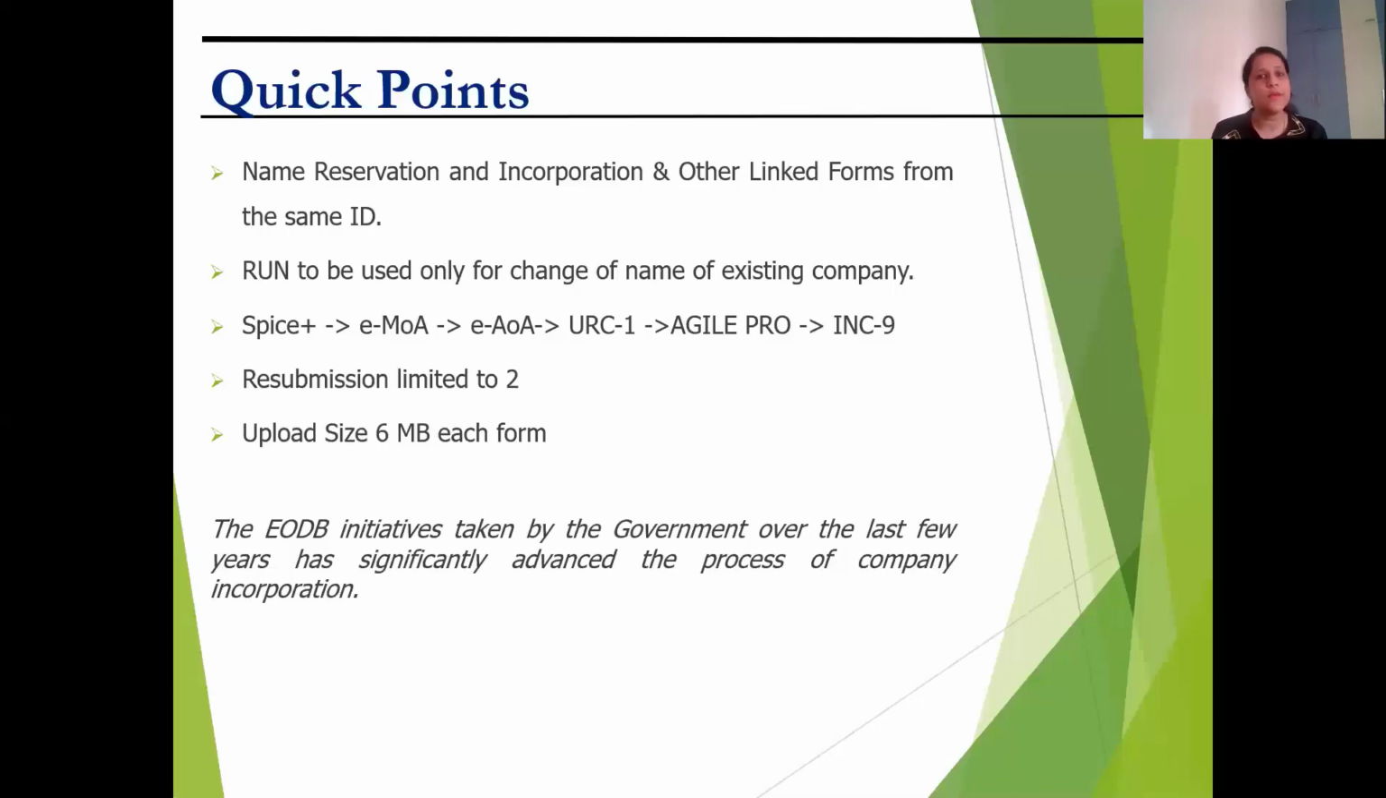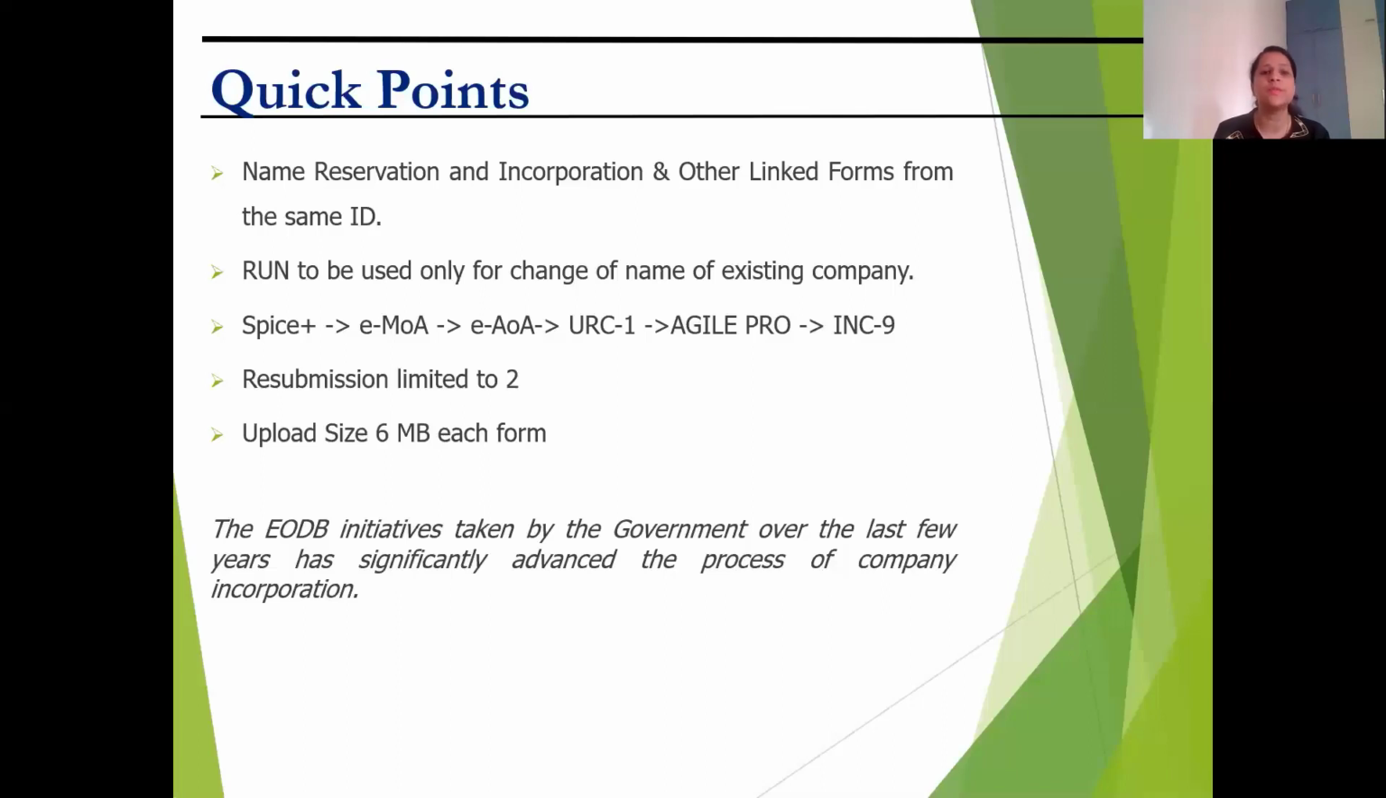The number of resubmissions to Spice Plus forms are limited to 2. Friends, do not confuse it with the previous number of resubmissions of 5. The 5 is only for the web version of Spice Plus forms. And here when I say number of resubmissions limited to 2, it means the upload of Spice Plus and all other linked forms. So what is the chronological order for upload?